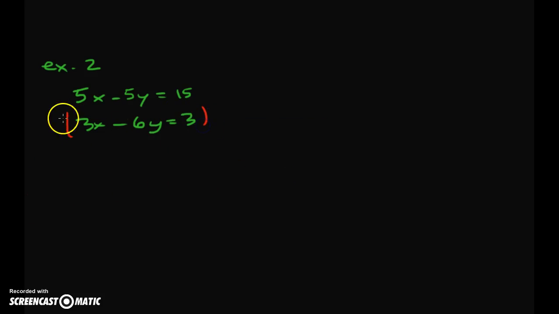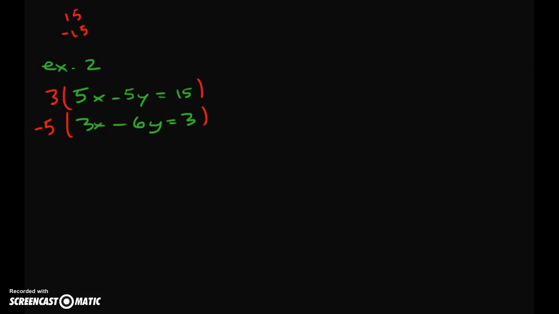by a 5, and we'll multiply this by a 3. So we've got a 15 here, we've got a 15 here. We need opposites, so we got to make one of these negatives. It doesn't really matter. I'm going to make this bottom one negative. That way we've got the opposites.